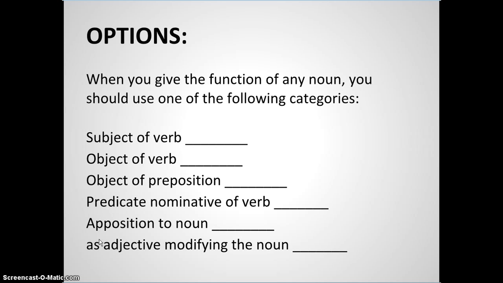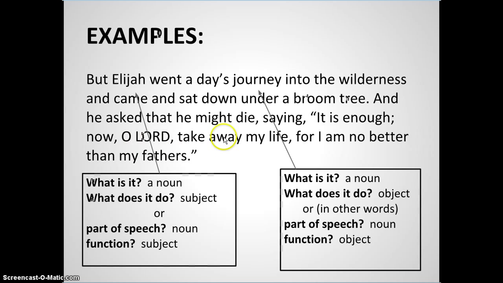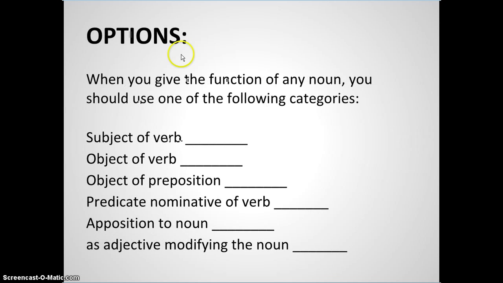The different options that we have for identifying a word's function is we can say it's the subject of the verb and then fill the verb in here. In this particular case, Elijah is the subject of the verb went. Journey is the object of the verb went. So subject of verb, fill in the blank, object of whatever particular verb. We can also have an object of the preposition. Every preposition will have an object. We'll learn that in a coming lesson.